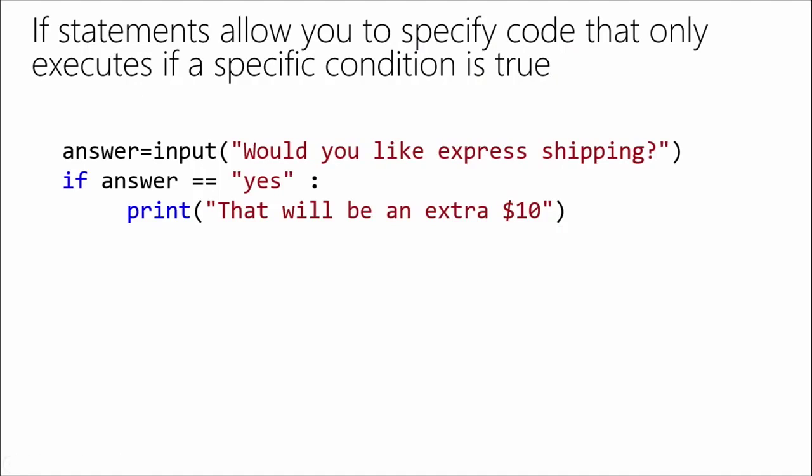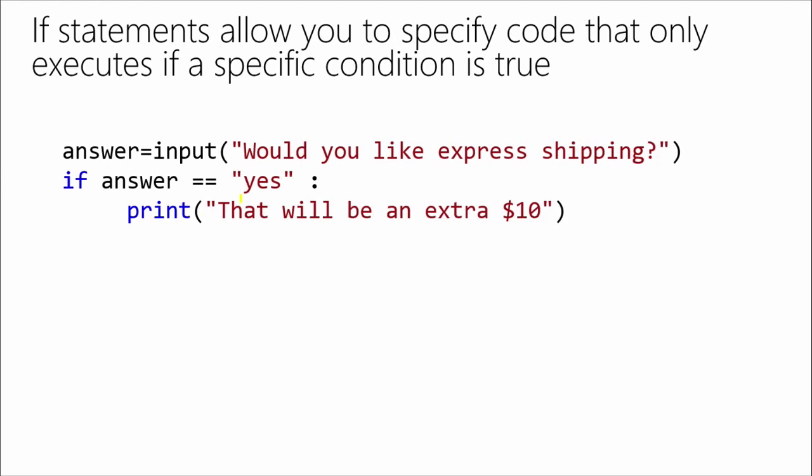So there's tons of situations, real situations, where our code has to say, if this happens, do this. And that's what we want to get into here. So what we're going to do is we're going to use an if statement. If we take a look at the code here, there's a few pieces of syntax. We start off, hopefully that first line of code looks familiar and isn't scary at all. I'm using an input statement to ask somebody to enter a value. I'm storing the value they give me into the variable answer.